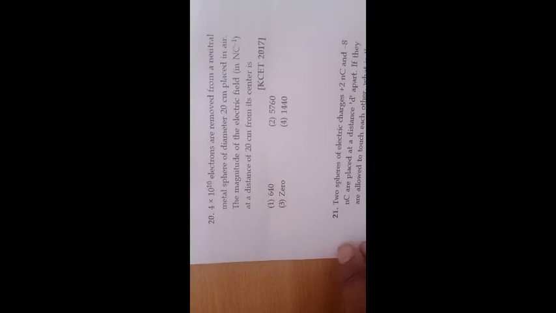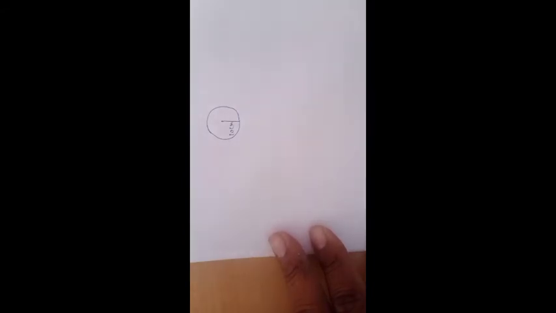So what they are asking, there is a metal sphere. Its diameter is 20 centimeter. What is its radius? 10 centimeter. Clear?